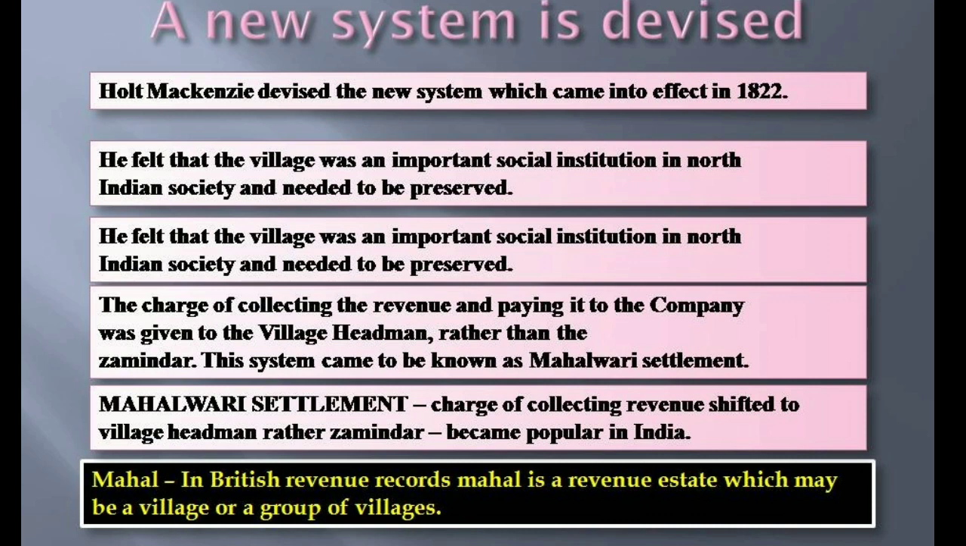By the early 19th century, many of the company officials were convinced that the system of revenue had to be changed again. How could revenues be fixed permanently at a time when the company needed more money to meet its expenses of administration and trade? So, what they did was, in the northwestern provinces of the Bengal Presidency, an Englishman called Holt Mackenzie devised this new system which came into effect in 1822.